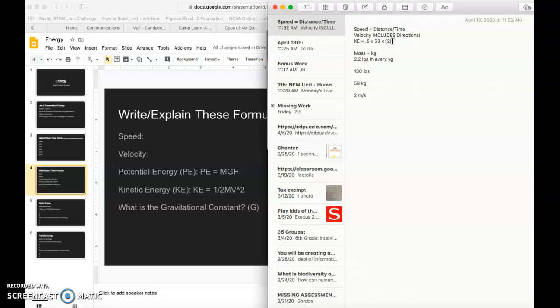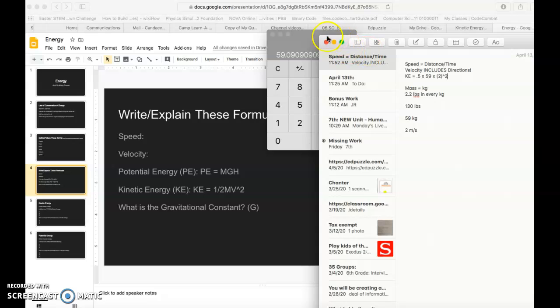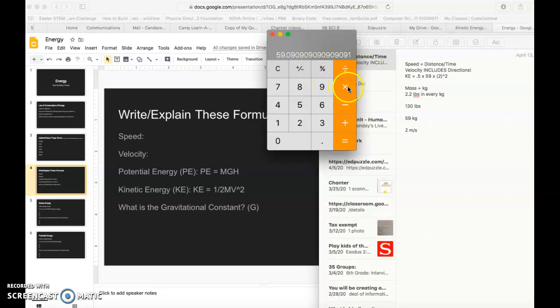Well, that's easy because 2 times 2 is 4, right? So that's an easy one. So in other words, I know that I'm taking 2 times 2, which is 4. So I'm going to do 59 times 4 times 1/2. So again, I'm going to look at that calculator that I had pulled up, and I'm going to take my 59 that I have here, multiply it by 4, and then multiply it by 0.5, and ta-da, I've already calculated my kinetic energy of 118.